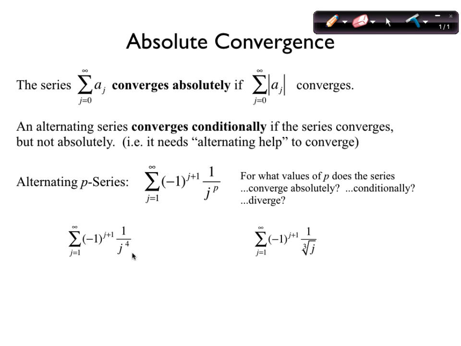What do we think? We can test for absolute convergence by taking the alternating off, and just considering the 1 over j to the 4th. Does that converge? It does. Therefore, it doesn't need the alternating to help. Why? Because P is greater than 1.